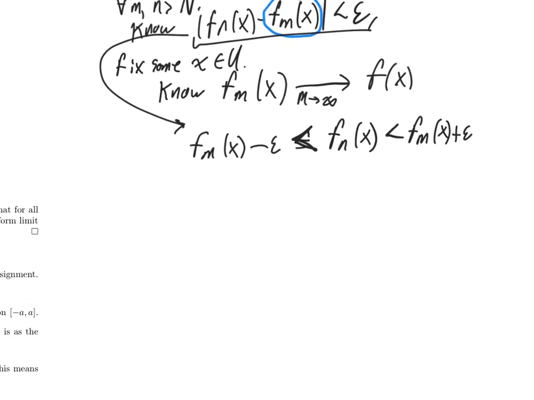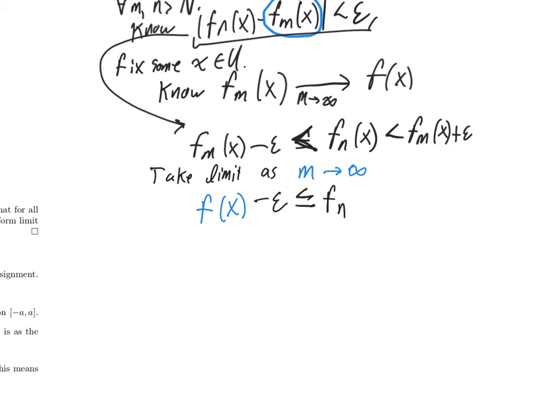So let's take that and take the limit as m goes to infinity. I'm not taking the limit as n goes to infinity, just as m goes to infinity. N will stay put. So what will I get on the left-hand side? I'll get f of x minus epsilon. The less than will just become a less than or equal to, but that's just the cost of doing business. F sub n of x is less than or equal to f of x, less than or equal to, emphasize, plus epsilon.